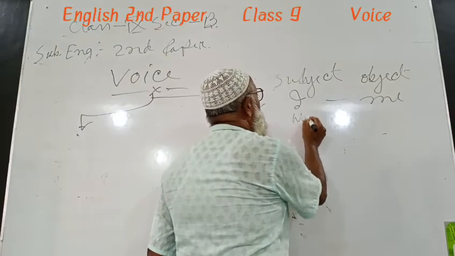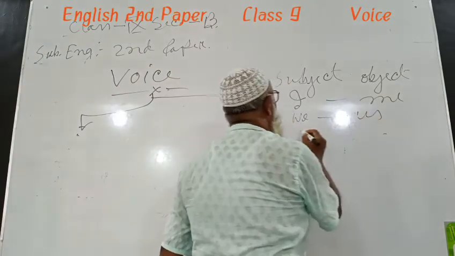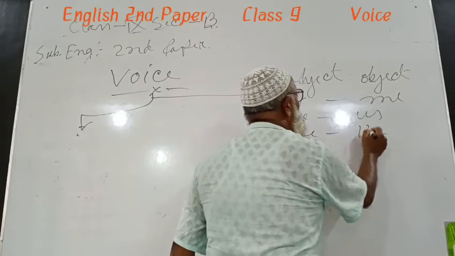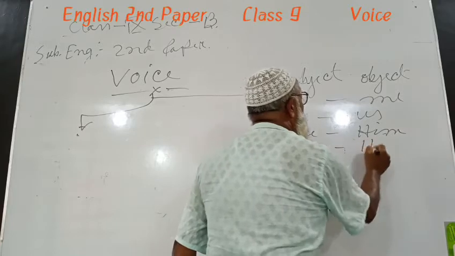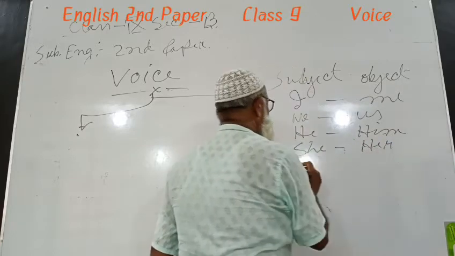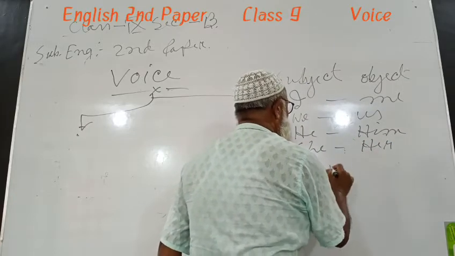Subject we, object will be us. Subject he, object will be him. Subject she, object will be her. Subject they, object will be them.